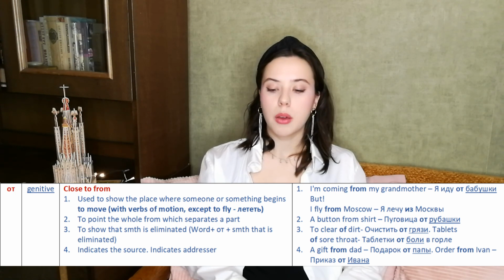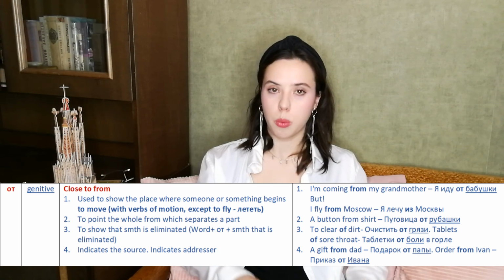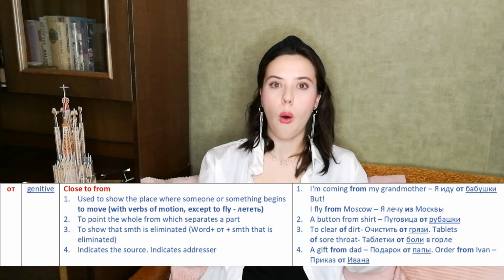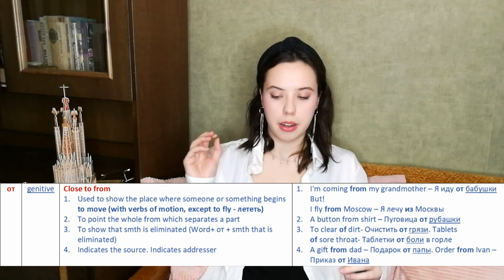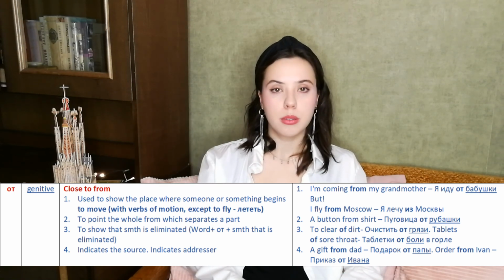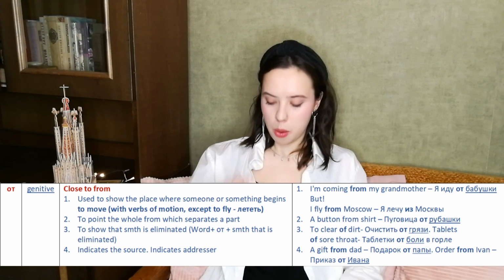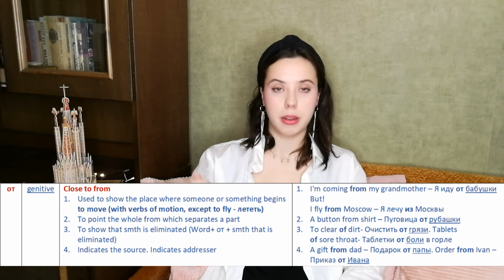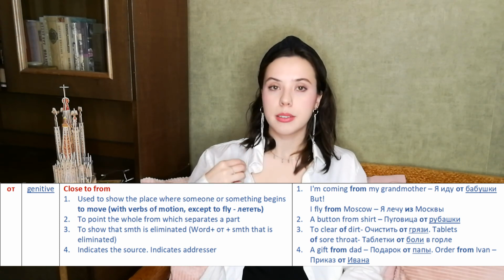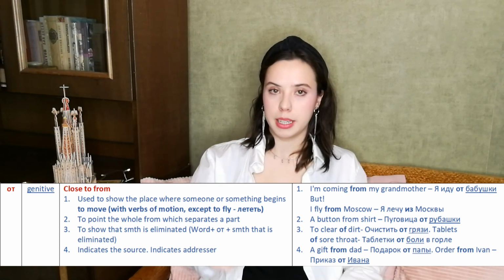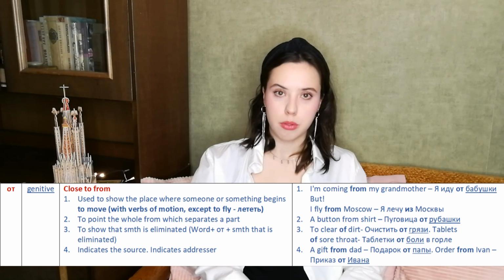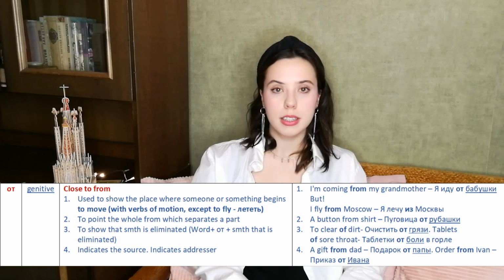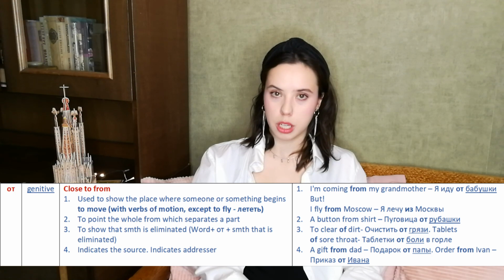The next meaning will be to point to the whole from which a part separates. So we have something whole and we take a part. For example, a button from a shirt. We have a whole shirt and we take a button from it. So now it's от meaning. And in Russian, this phrase we will say like пуговица от рубашки.